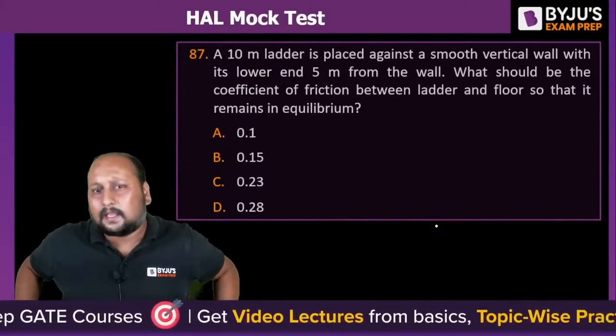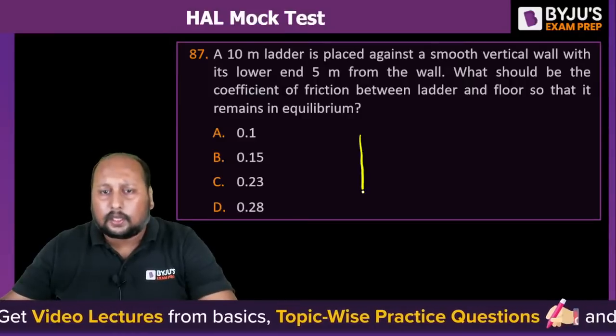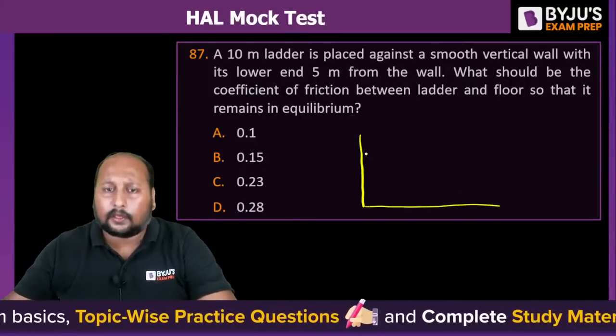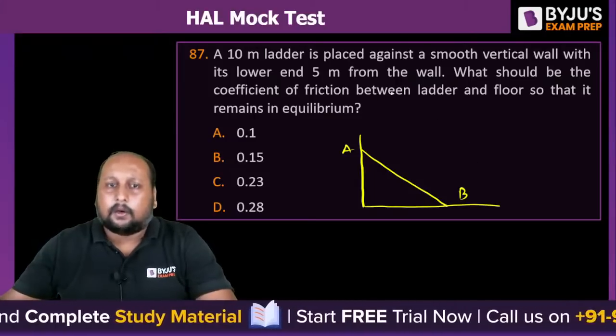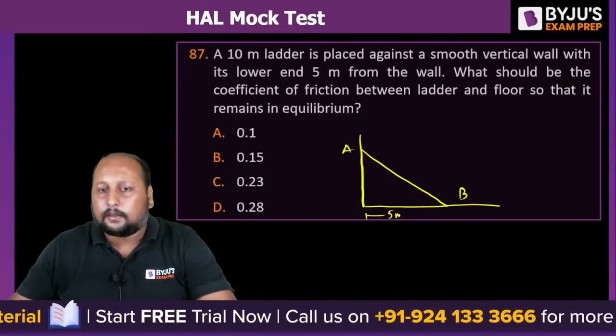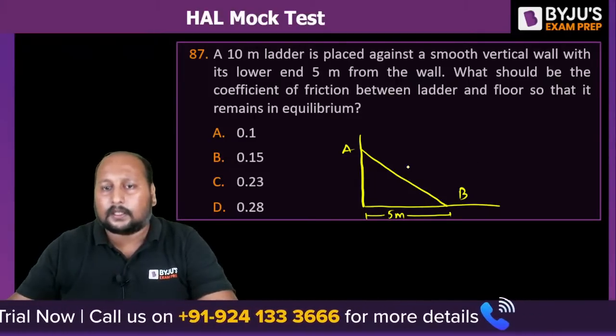This type of question you have solved n number of times. There is a ladder which is placed against a smooth vertical wall. So there is a ladder. There is a smooth vertical wall like this. This is point A. This is point B. Now the lower end is at a distance of 5 meter and the length of the ladder is 10 meter.